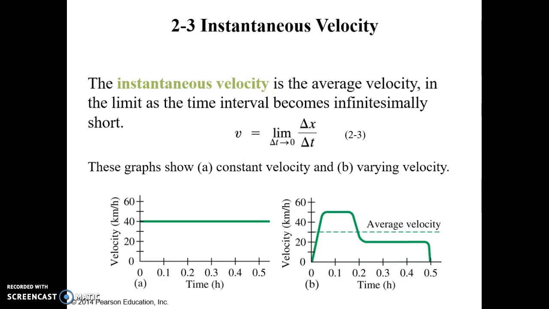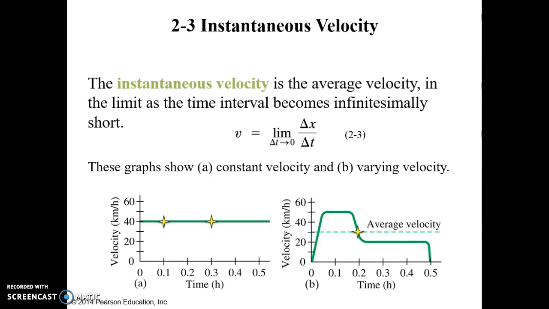We won't use the definition of instantaneous velocity too much in this course, but I want you to at least understand the concept. Instantaneous velocity is the velocity at a moment in time. For example, let's say a car travels at a constant velocity of 40 kilometers per hour. At 1 hour, the instantaneous velocity reads on the odometer 40 kilometers per hour. At 3 hours, the instantaneous velocity is still 40 kilometers per hour. It happens that this example has instantaneous and average velocity equaling 40 kilometers per hour.